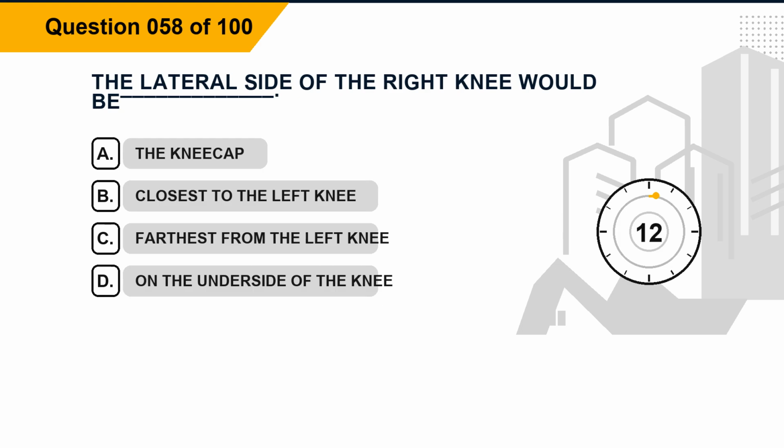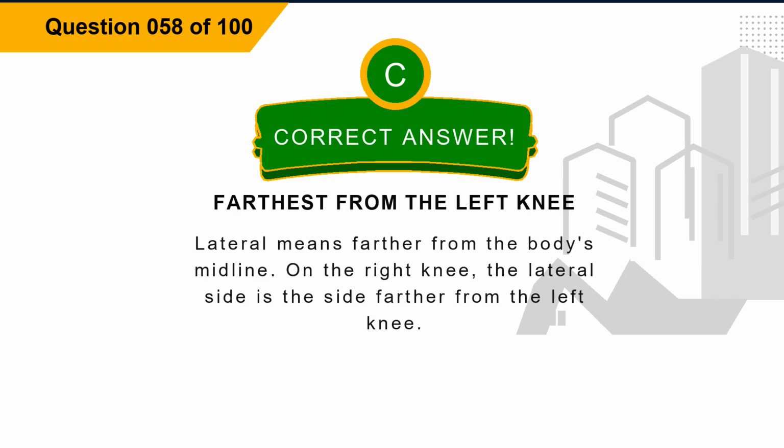Question 58. The lateral side of the right knee would be blank. Option A, the kneecap. Option B, closest to the left knee. Option C, farthest from the left knee. Option D, on the underside of the knee. The correct answer is option C, farthest from the left knee. Explanation: lateral means farther from the body's midline. On the right knee, the lateral side is the side farther from the left knee.